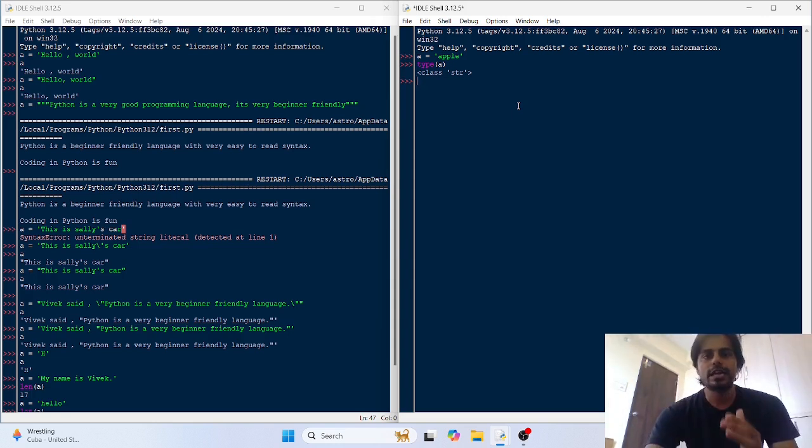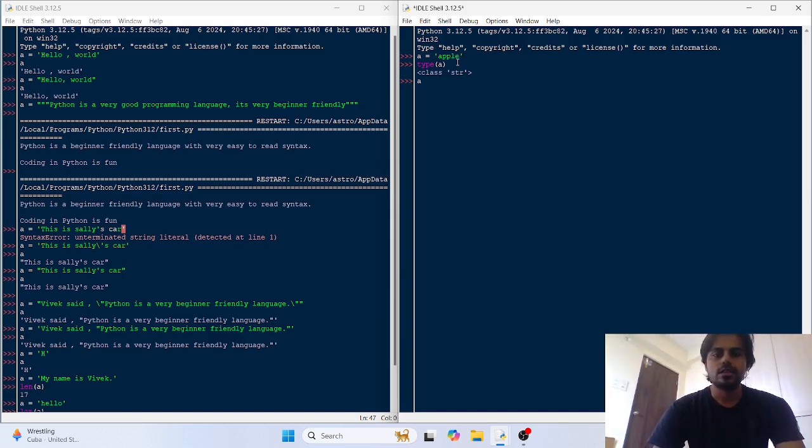So you can access the individual characters of this string using indexing. We can access this a, this p, p, l and e. We can access all these characters separately in Python. Python gives us the ability to do this.